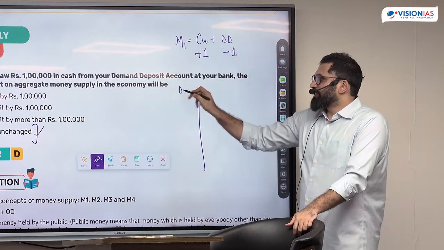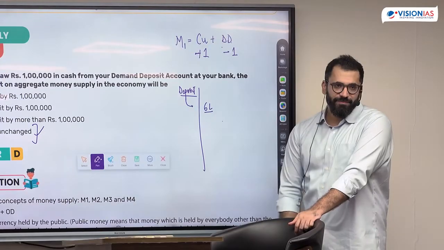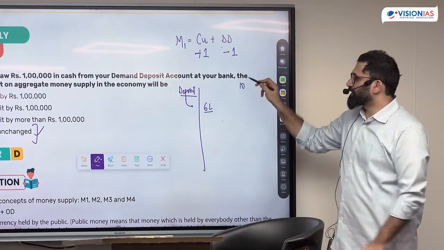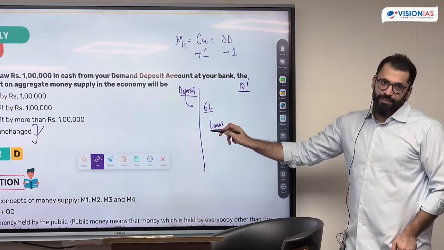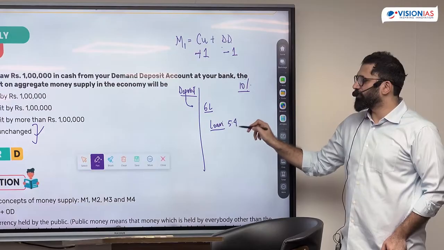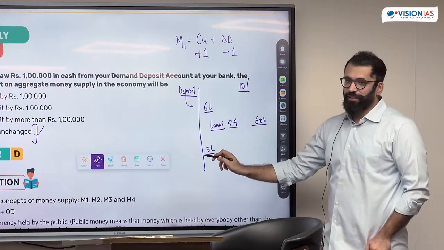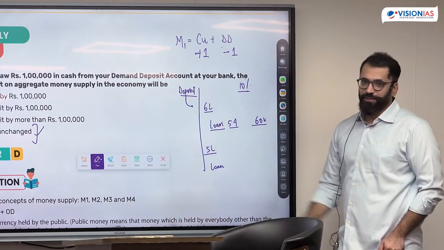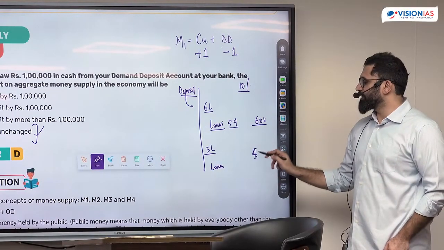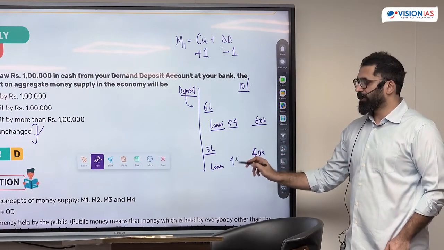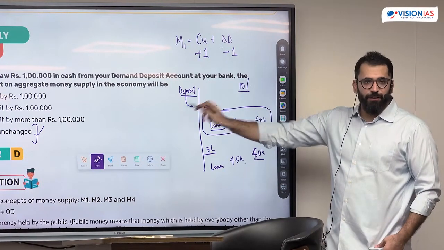A person had deposited 6 lakh rupees in the bank account, right? 10% is the reserve ratio. How much loan can the bank give? 5.4, 60,000 is the reserve. But if I withdraw 1 lakh from the bank account, how much loan can the bank give? 50,000 is what the reserve is. Loan is 4.5. In this particular scenario, I don't have anything in hand. I only have 6 lakh.